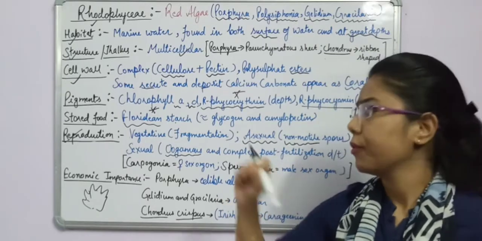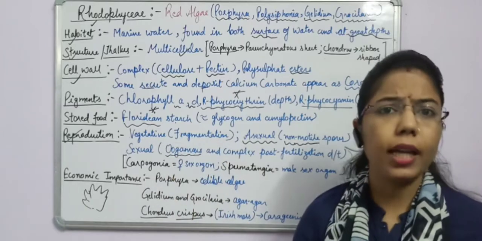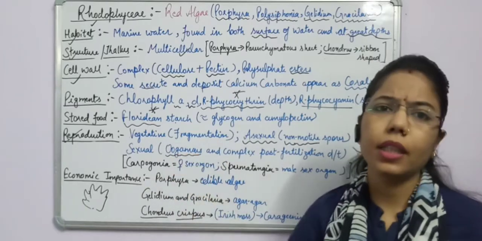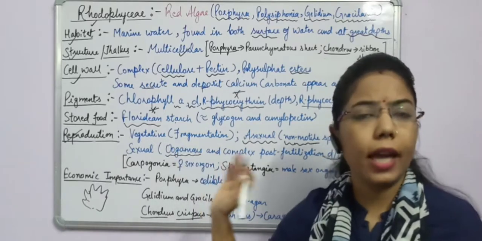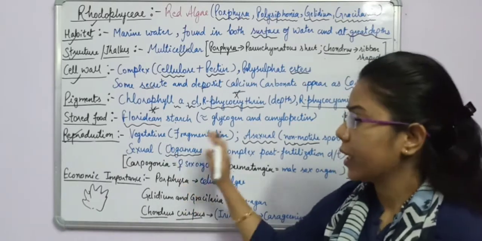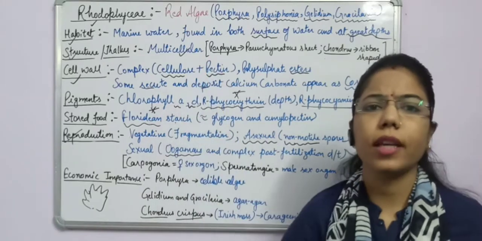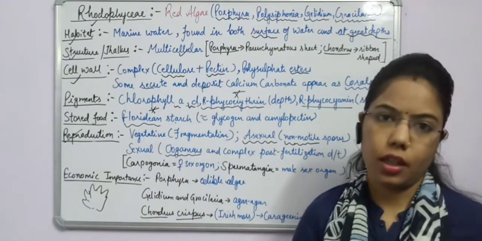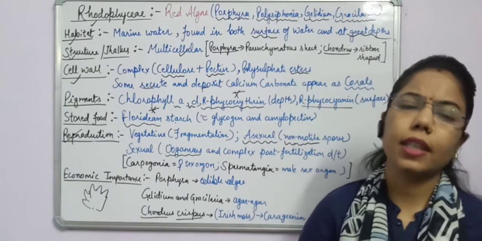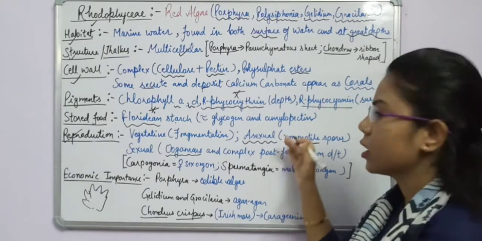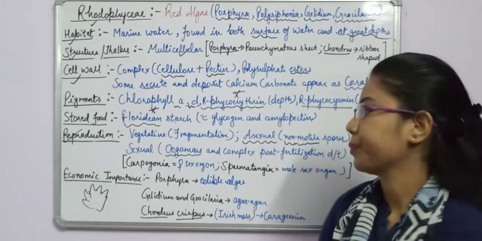The female gamete is non-motile and the male gamete is motile, but this motility is not due to any flagellum. So we can say that in Rhodophyceae there are no flagella. These are non-flagellated gametes as well as non-flagellated spores, right?